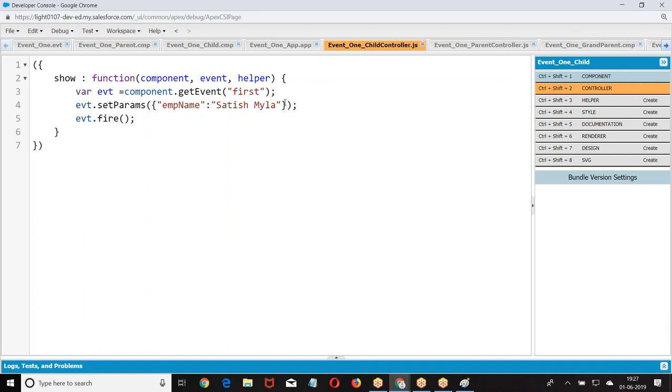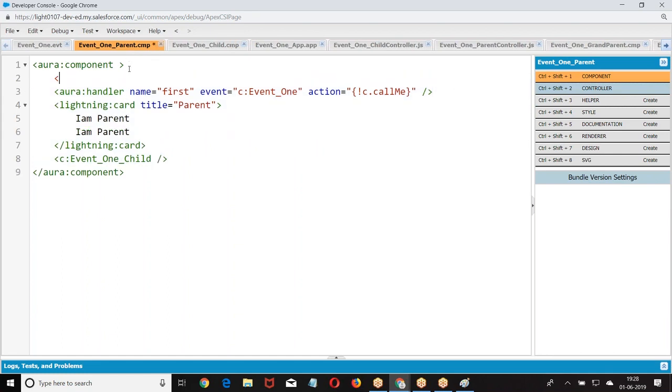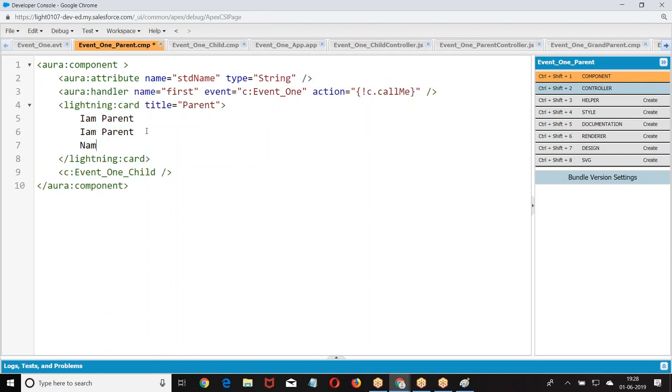Now my parent wants to handle it. I have given the handler here.